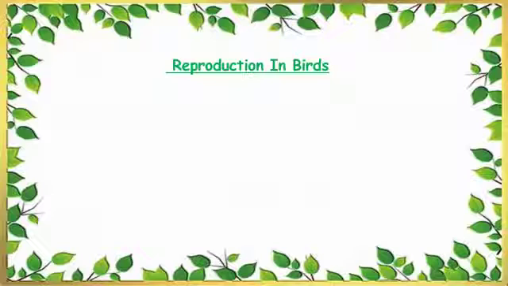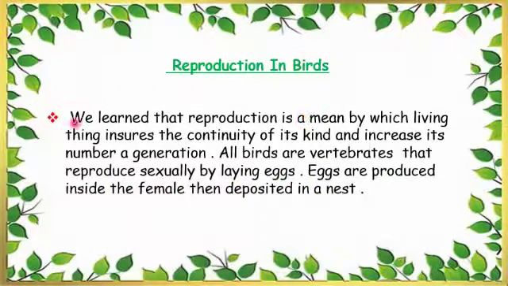So let's start. Reproduction in birds. We learned that reproduction is a means by which a living thing ensures the continuity of its kind and increases its number of generations. All birds are vertebrates.